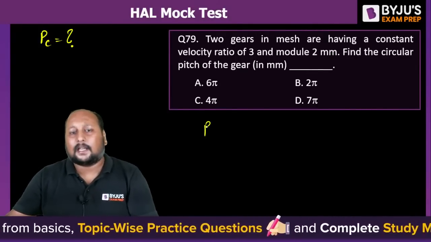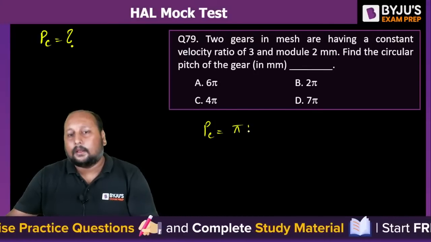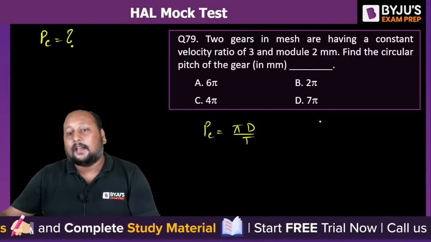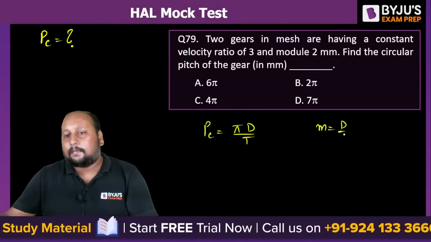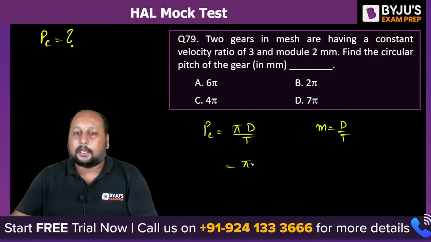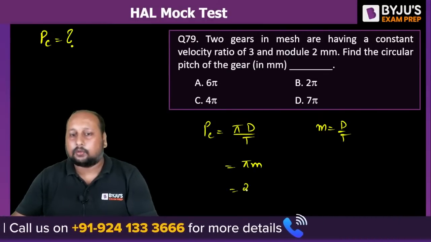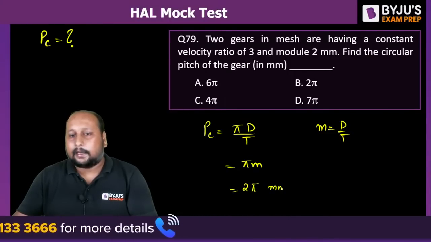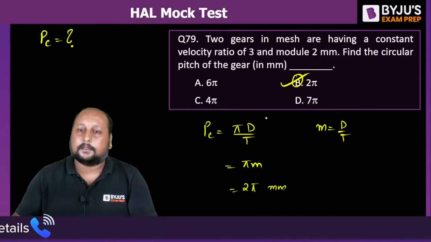We know what circular pitch is. That is pi d by t. Pi times the pitch circle diameter divided by the number of teeth, and also we know that module is equal to d by t. So I can simply say this is pi into m. M is equal to 2, that is 2 pi. So option B is the correct answer.